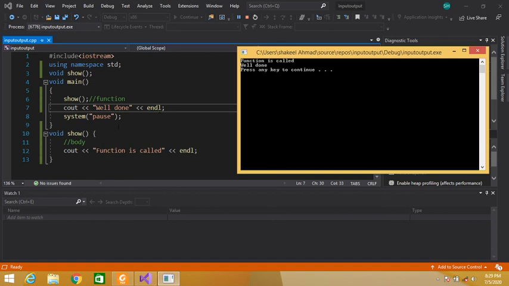So okay guys, this is for this video. We will cover all other types of function, like function with return type and function with 1 parameter, 2 parameters, 3 parameters. All of these things will be covered in next videos.